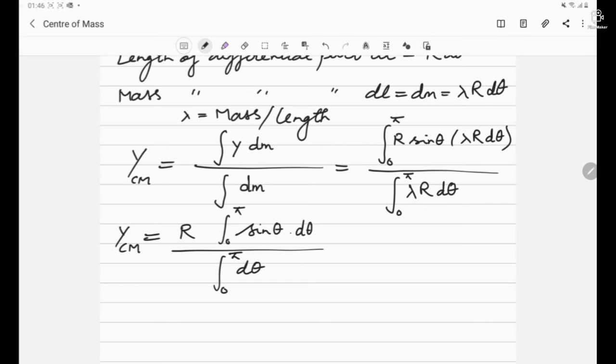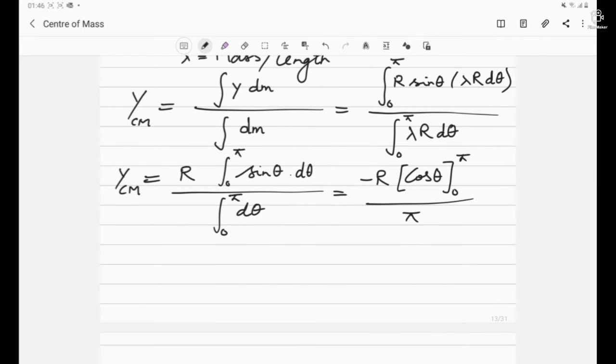So in the numerator, integration of sine theta will be minus cos theta. So that minus sign I'm bringing here, and for this cos theta, let's put the limits 0 to pi. Here integration of d theta will be theta, and putting the limits we will be having pi itself. So cos pi is minus 1, cos 0 is 1, so minus 1 minus 1 will be minus 2. Minus 2 multiplied by minus r, so the center of mass is 2r by pi.